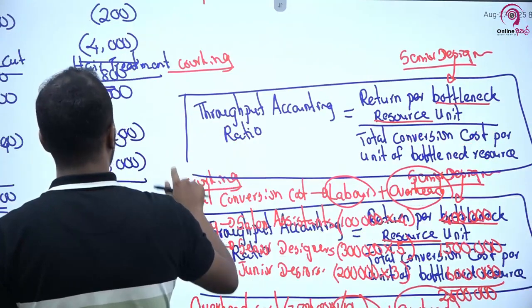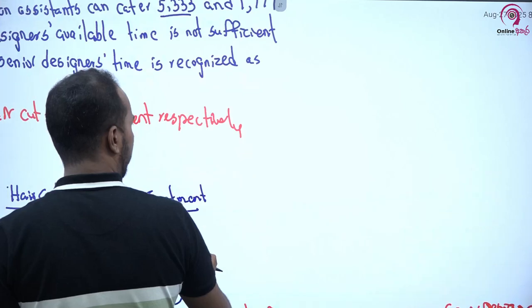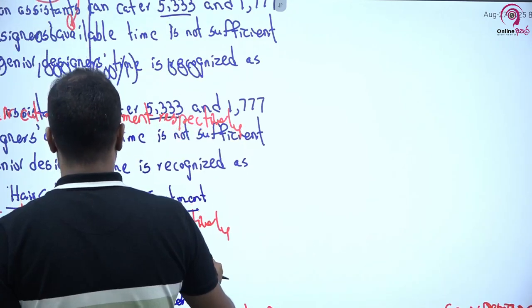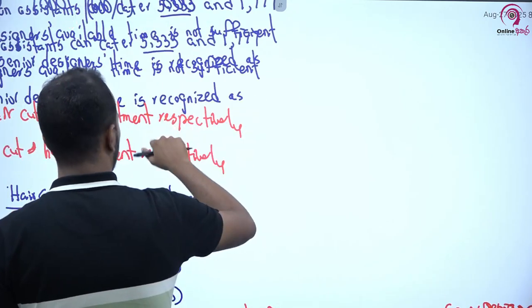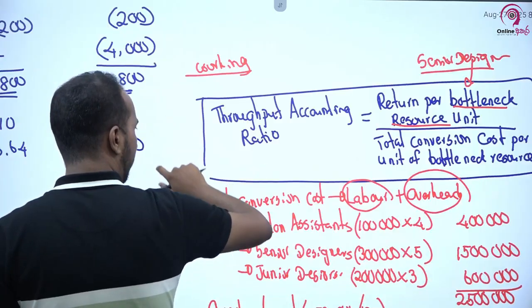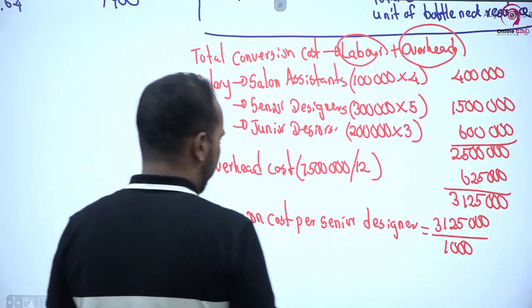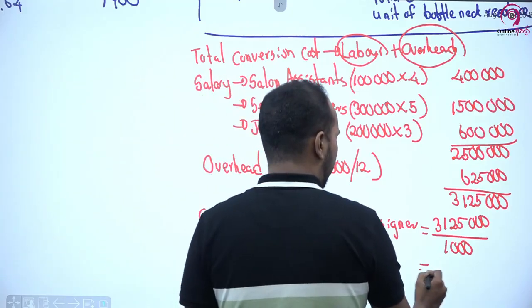When we are calculating the time availability, we do have 1,000 hours. We do have how many hours? 1,000 hours.